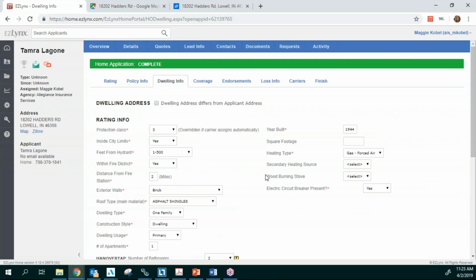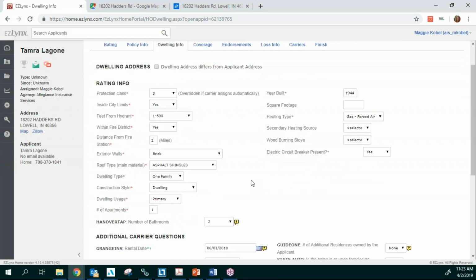This is a renter's policy, but what's really important when you are quoting and putting in the dwelling information is any of their updates. For instance, I'm not sure if all of you quote Hartford, but with Hartford, you have an area where you put in your updates, and you need to put that information in accurately, because if you don't, you're going to get errors. Hartford doesn't want an old furnace. You'll get an error that says, due to underwriting guidelines, we're not giving you a quote at this time. So it's really important that you put that information in there.